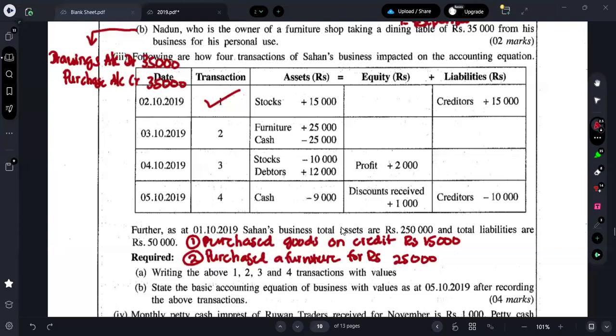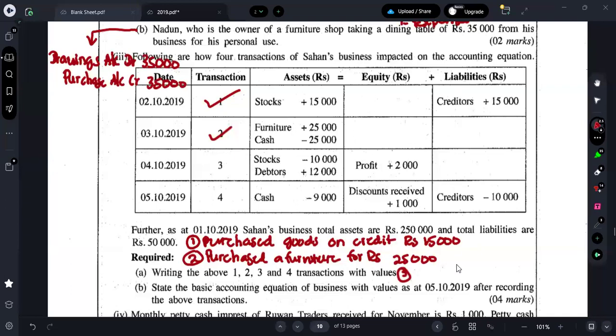Third one is what? Let's analyze together. Stock is decreasing by 10,000. Debtor balance is increasing by 12,000. Which means you are giving 10,000 worth of stocks and you are receiving 12,000 from debtors.